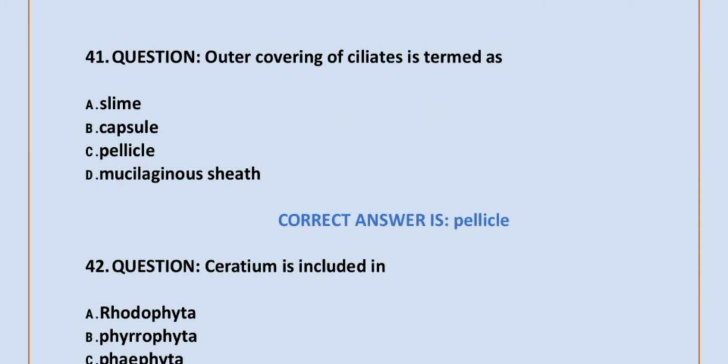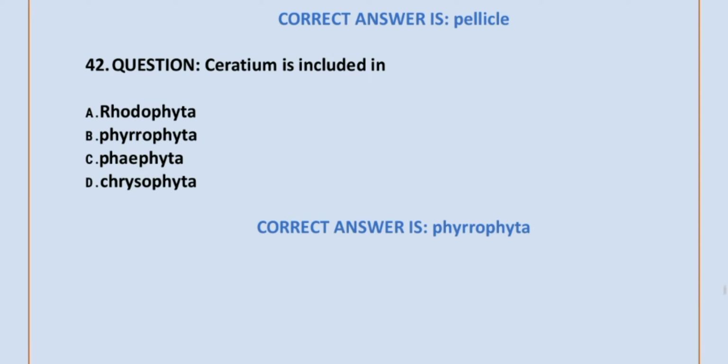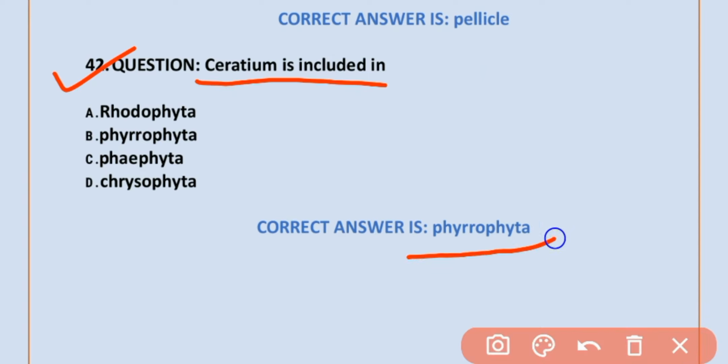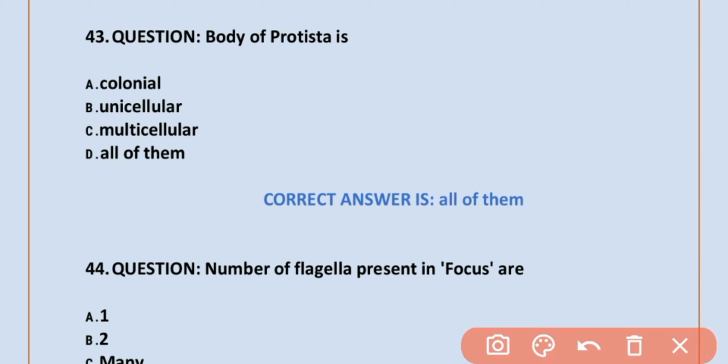MCQ number 41. Outer covering of ciliates is termed as pellicle. Option C is correct. Pellicle. MCQ number 42. Ceratium is included in Pyrrophyta. Option B is correct. Pyrrophyta. MCQ number 43. Body of Protista is colonial, unicellular and multicellular. All of these is correct.